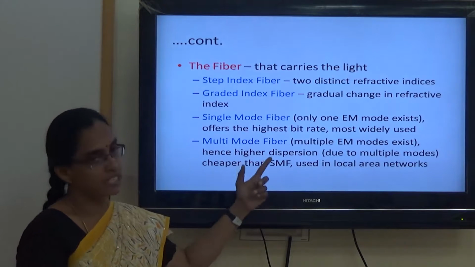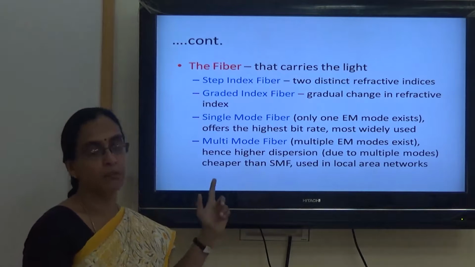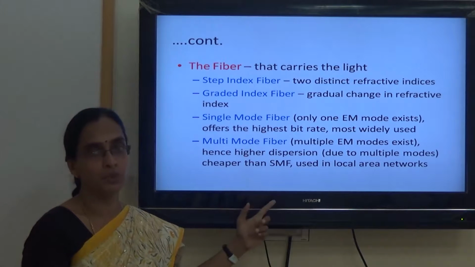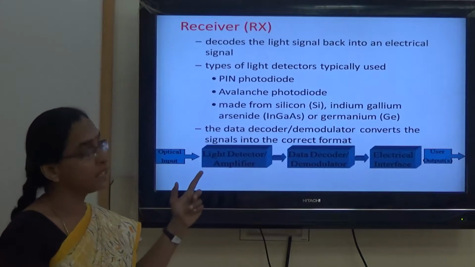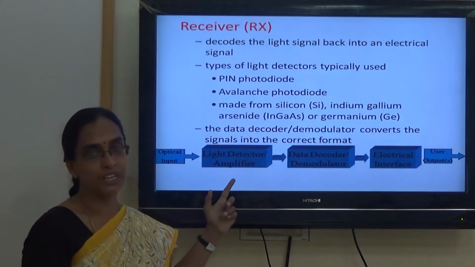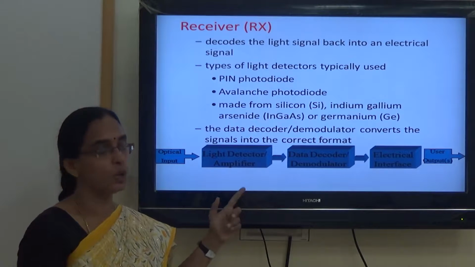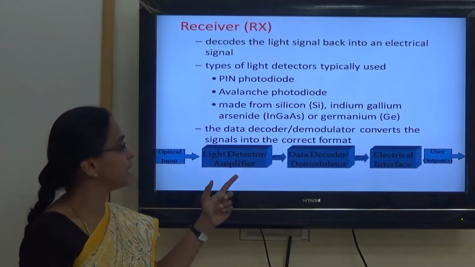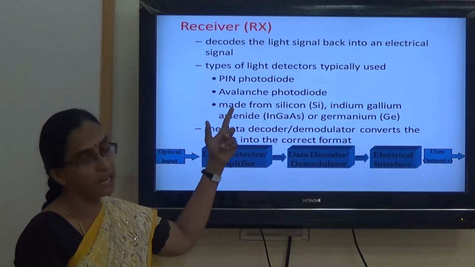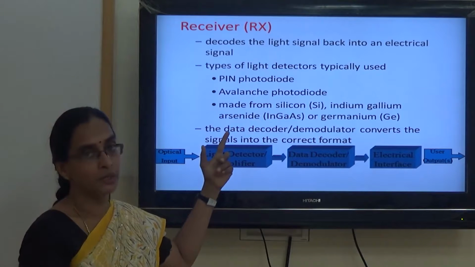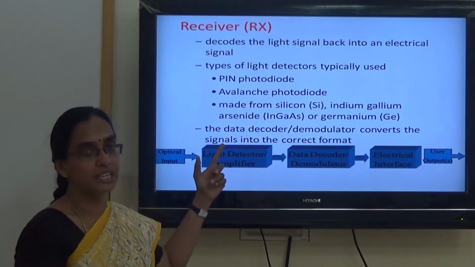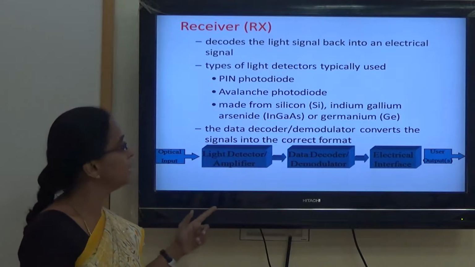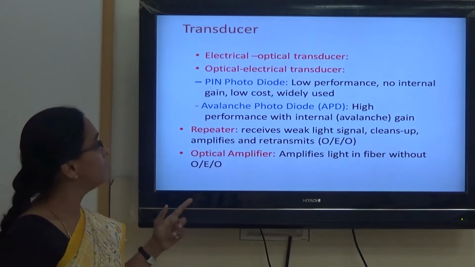But single mode fiber has its own advantages. Similarly, multi-mode fiber also has its own advantages. Based upon the type of communication applications we require, we can prefer either a single mode or a multi-mode. And finally, at the receiver section, we can make use of a PIN diode or an avalanche photodiode, which is going to act as a photodetector, which detects the signal and delivers it as a light signal.